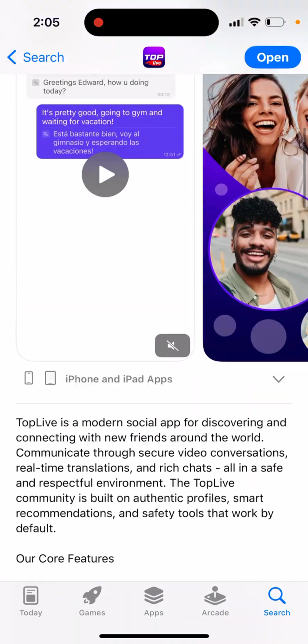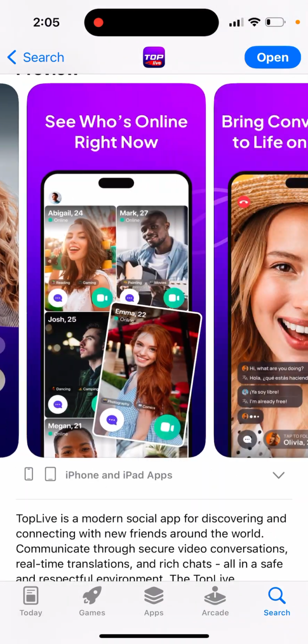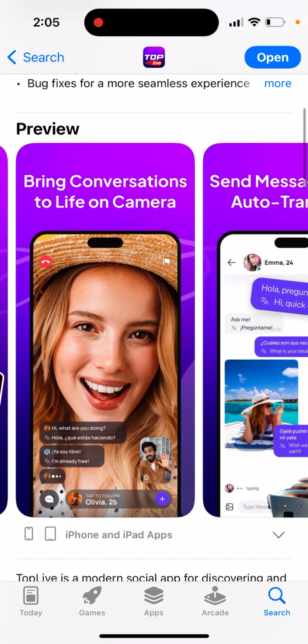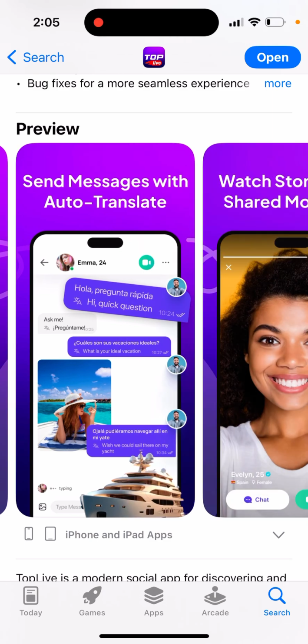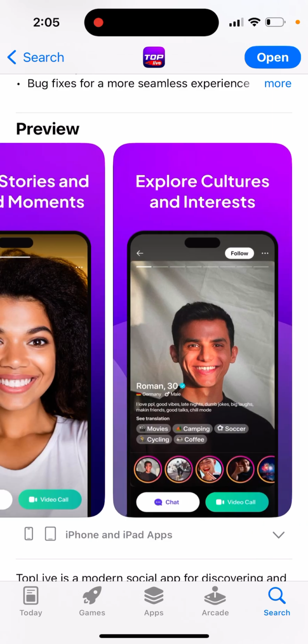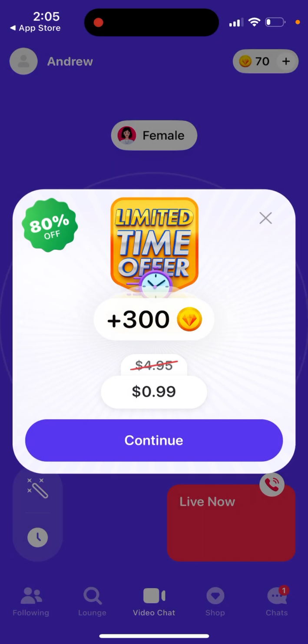So you can see feedback in here. Communicate with friends, see who's online right now, and that's just kind of the idea you have in here. So then you can just open it up, and here's how it looks like. There are some deals where you can buy coins cheaper,